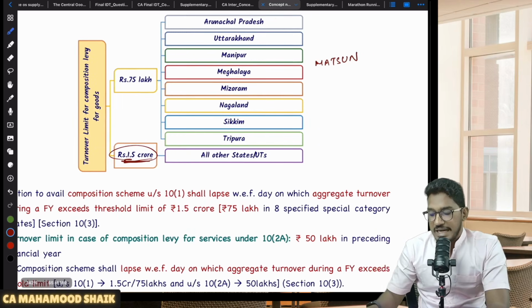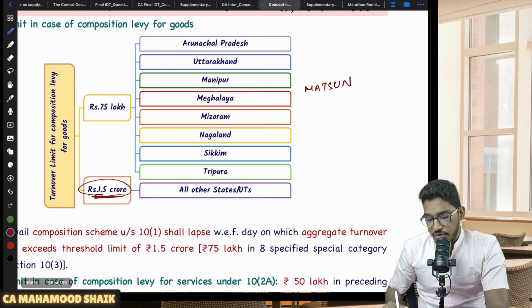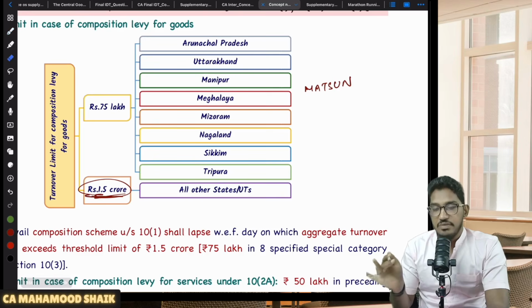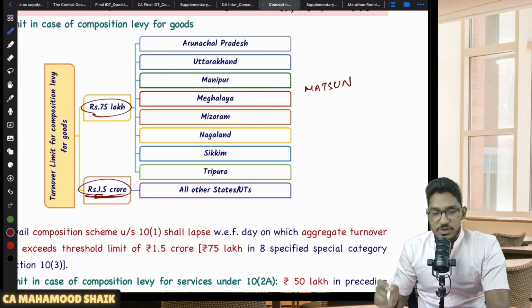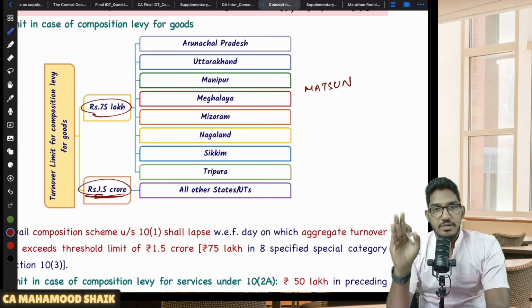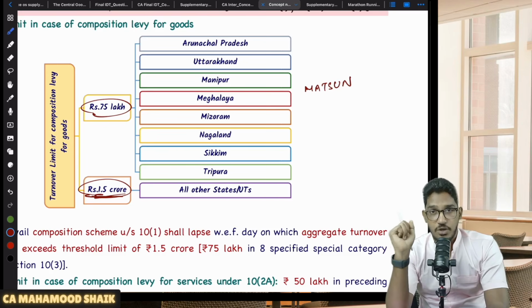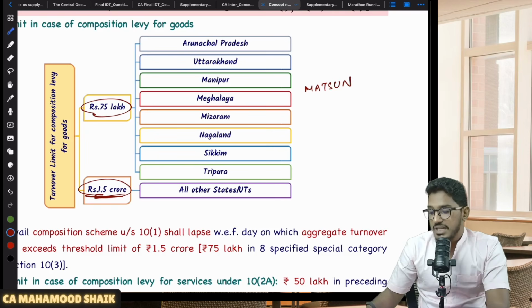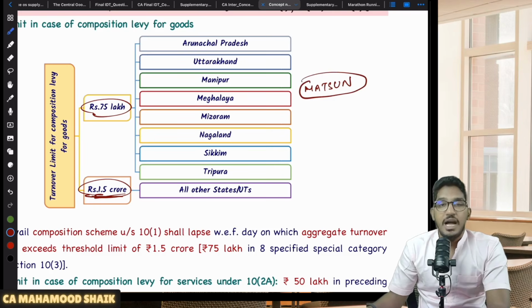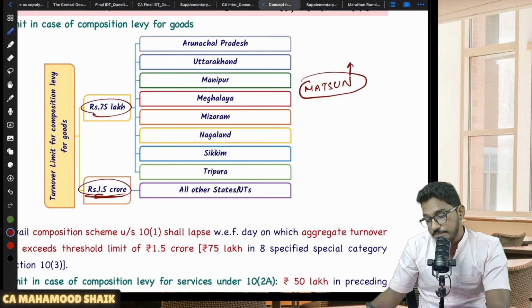But special category states came forward and said, no, we don't want the 1.5 crore limit, we will allow only up to 75 lakhs. Only if the turnover in the preceding financial year is up to 75 lakhs, then only we will allow persons to opt for composition levy. Not all special category states, only these special category states, 1, 2, 3, 4, 5, 6, 7, 8, 8 special category states have said it. I have developed a mnemonic for that, which is Matson.